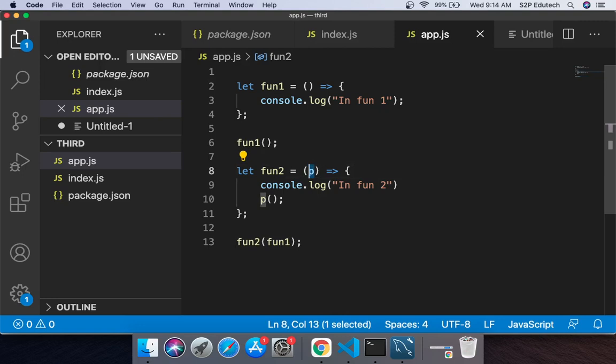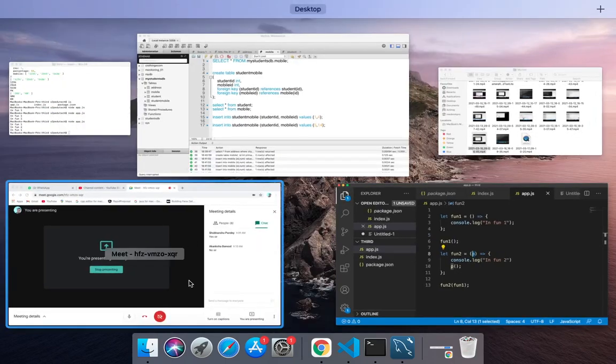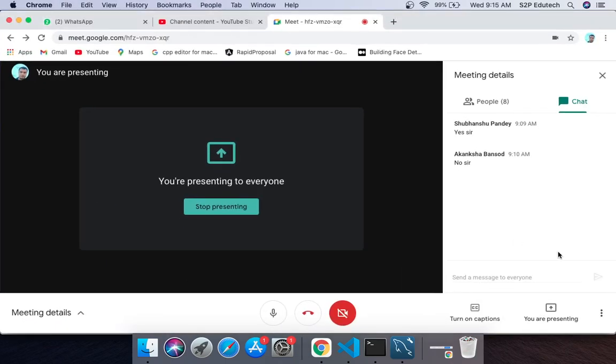So a function which is passed as an argument to another function is called a callback function. When a function is passed as an argument or parameter to another function, it is called a callback function. Is it clear what the callback function is? थोड़ा थोड़ा समझ में आया?